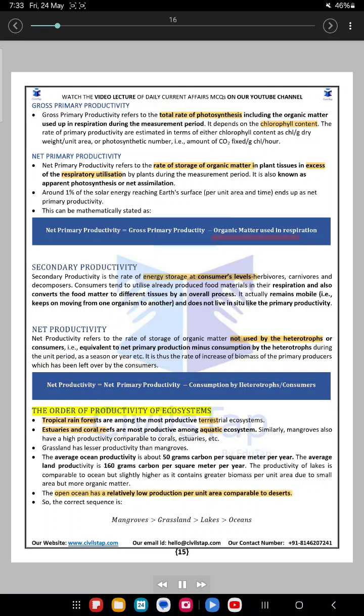The order of productivity of ecosystems. Tropical rainforests are among the most productive terrestrial ecosystems. Estuaries and coral reefs are most productive among aquatic ecosystems. Similarly, mangroves also have a high productivity comparable to corals, estuaries, etc. Grassland has lesser productivity than mangroves.